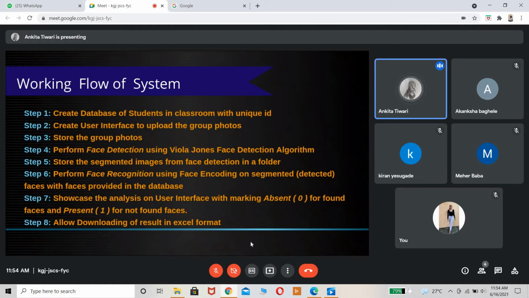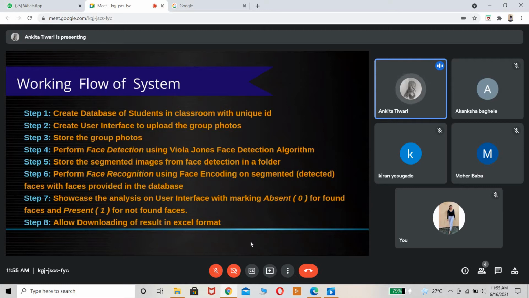After face recognition there will be two types of marking, that is true and false. This is basically 0, 1. And for representation purposes, we will have it as absent and present. So as represented, absent will be 0, present will be 1. In a binary format, it is explained here. And after everything is done, teachers will have the facility to download the Excel so that they can keep a record at any place where they find it convenient.